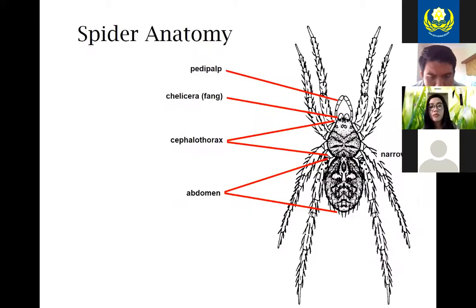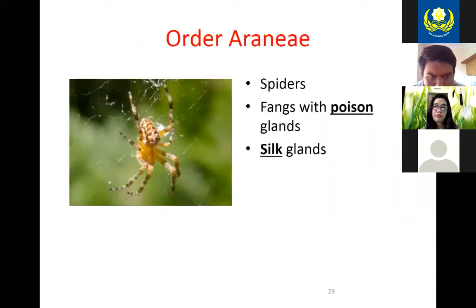And here's the same diagram you have in your notes. You'll want to label it so that you can remember where the pedipalps are, the chelicera, and then the divisions of the cephalothorax and the abdomen. Okay, moving on to more detail, the order Araneae. These are spiders, and these spiders will have fangs with poison glands. They do have silk glands in this order as well.